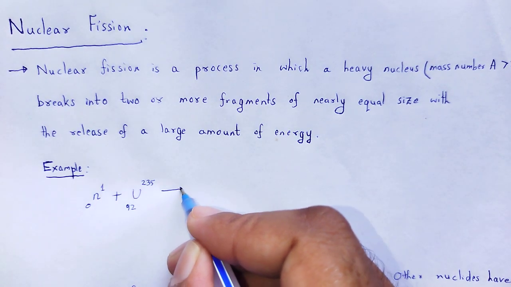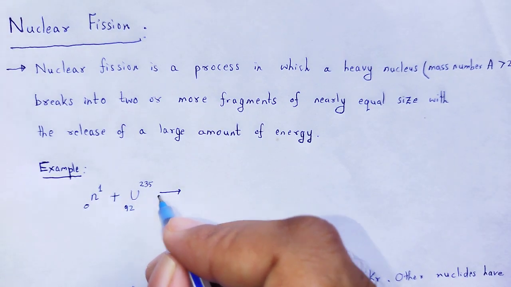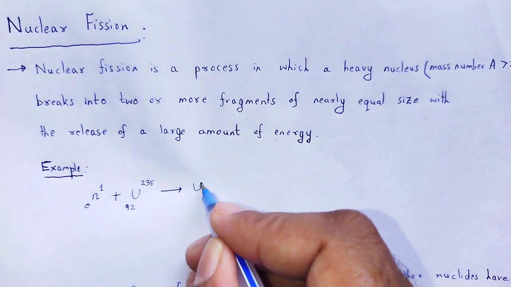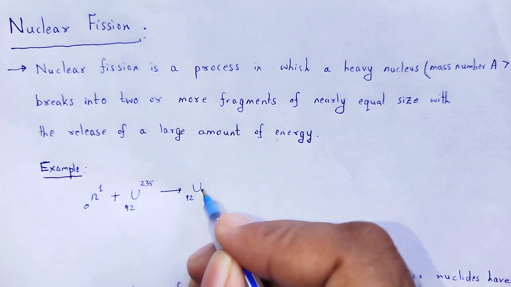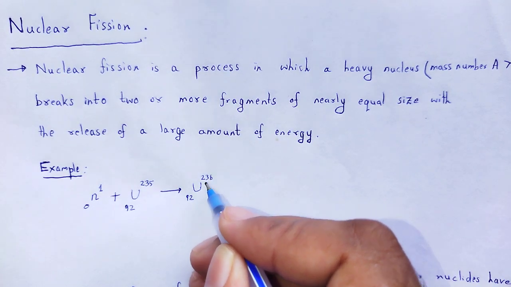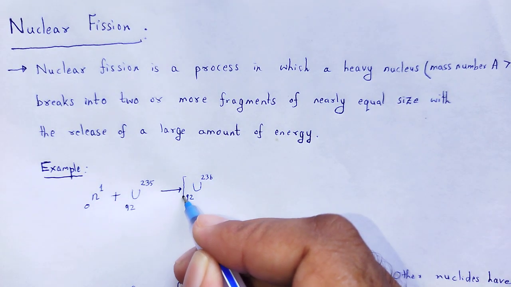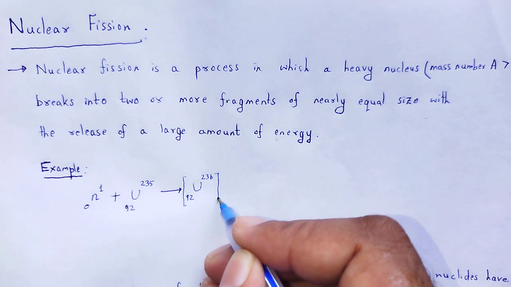Therefore, that uranium 235 now changes to uranium 236. That one is unstable.